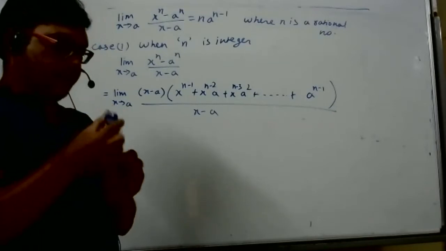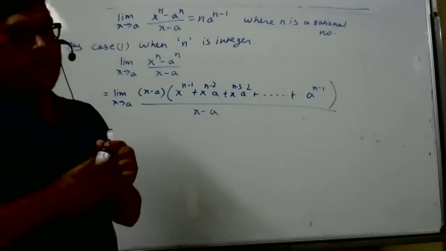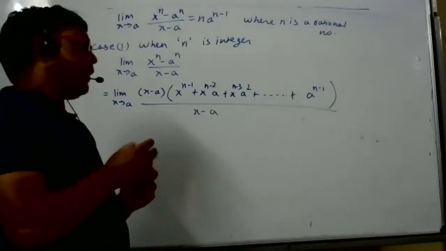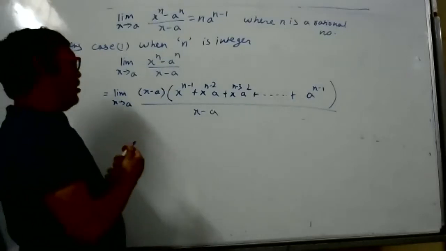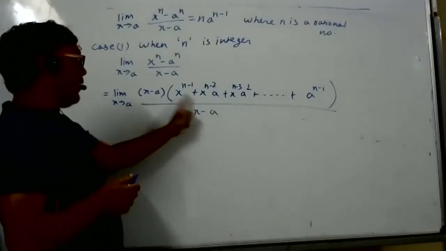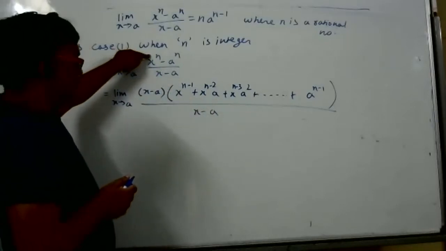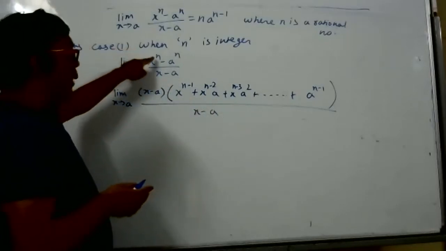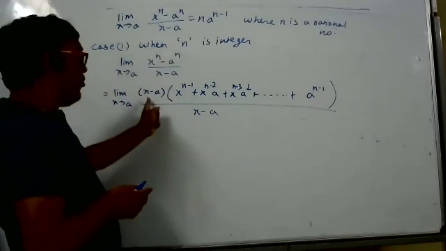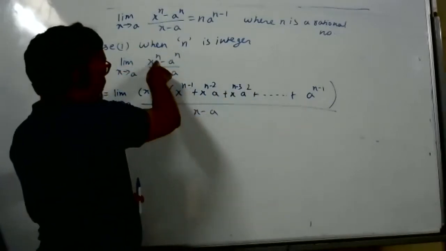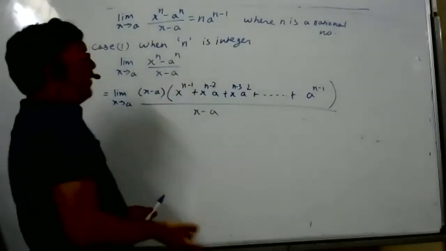See here, I'll teach again. What I'm doing, I told you, you people don't know, so learn it now only. When you open the bracket, you multiply completely, you will get the numerator. But you don't know how to write x to power n minus a to power n in factor form, so I wrote it. When you open the bracket, you are going to get x to power n minus a to power n.